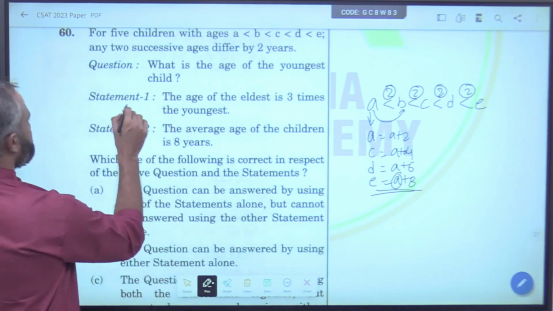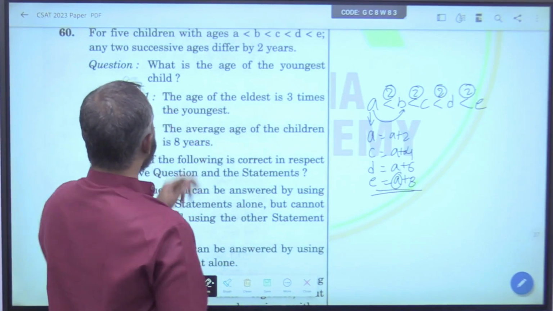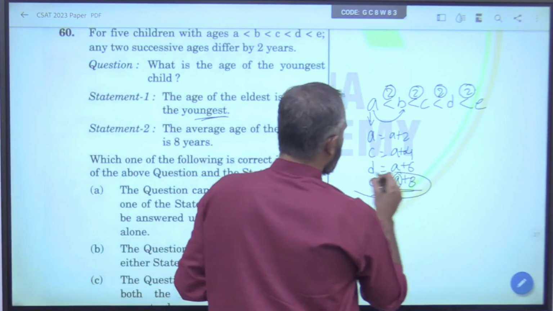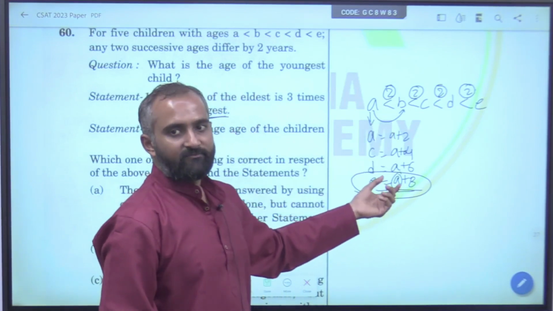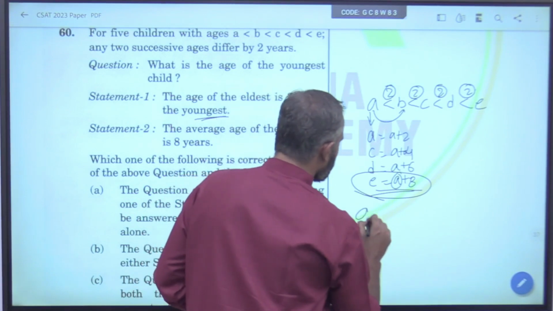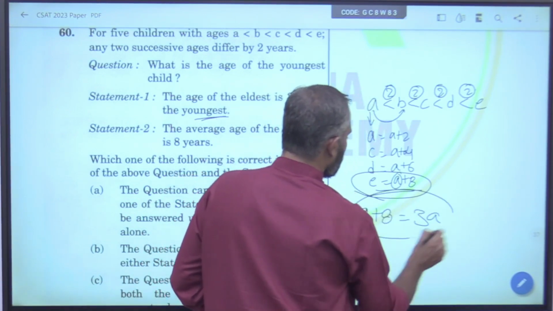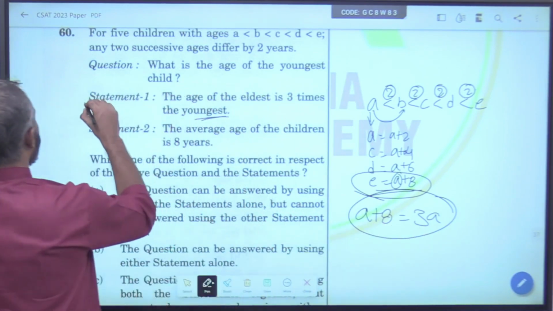Let us see the statements. The age of the eldest is 3 times the youngest. So, for the eldest, what is the only variable present? Only one variable, which is A. He has given the eldest, A plus 8 is equal to 3 times A. Can you solve this equation and know the answer? Yes, definitely. So, we can find out from this.